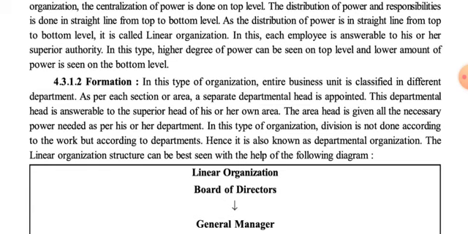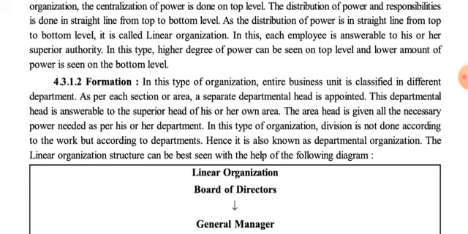But middle level management is answerable to top level management, because top level management is the immediate superior authority, while bottom level management is answerable to middle level management, because middle level management is the superior authority of the bottom level.